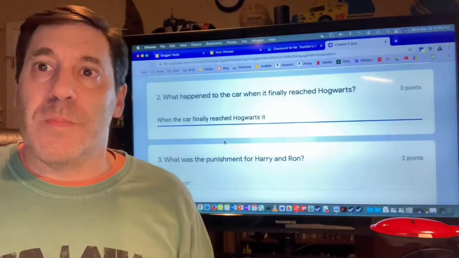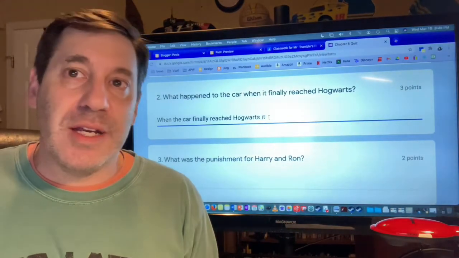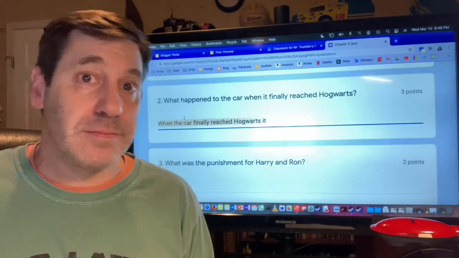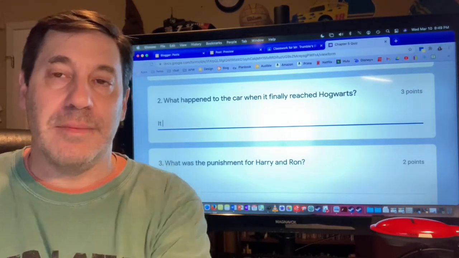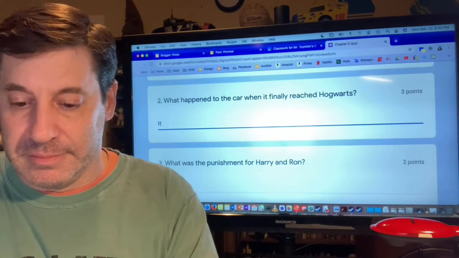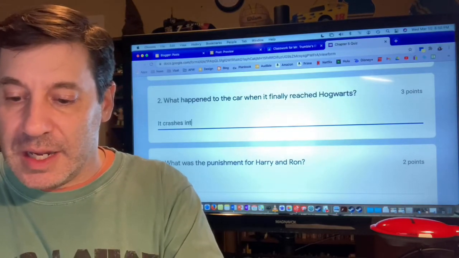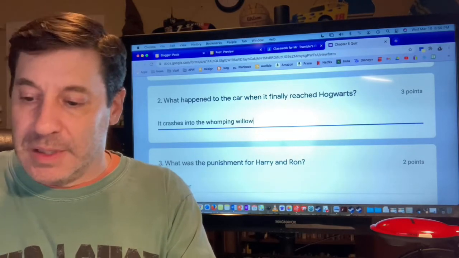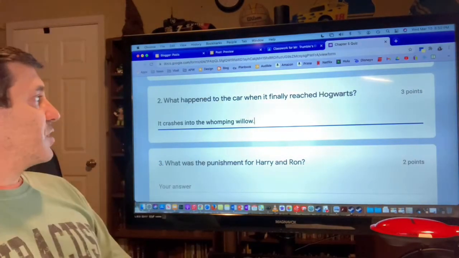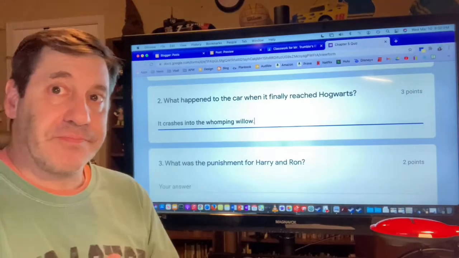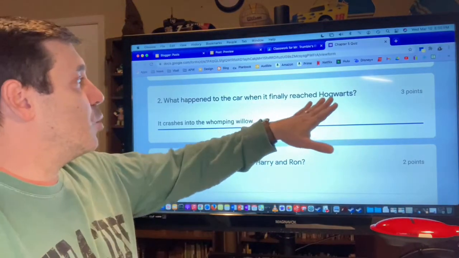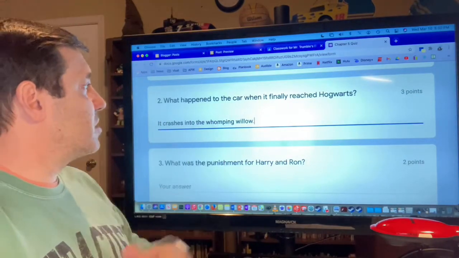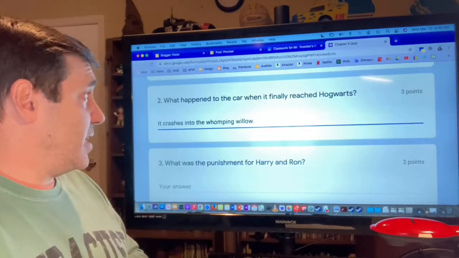All right. So, ladies and gentlemen, I want to point out here, this is a kind of question where I know that some of you will start your answer like this. It crashes into the Whomping Willow. Okay. Now, I got several issues with that one. Of course, it's not fully developed. I'm not taking any of the words out of the question. I don't know what it is. When you do an answer like this, it crashes into the Whomping Willow, I don't know what it is.